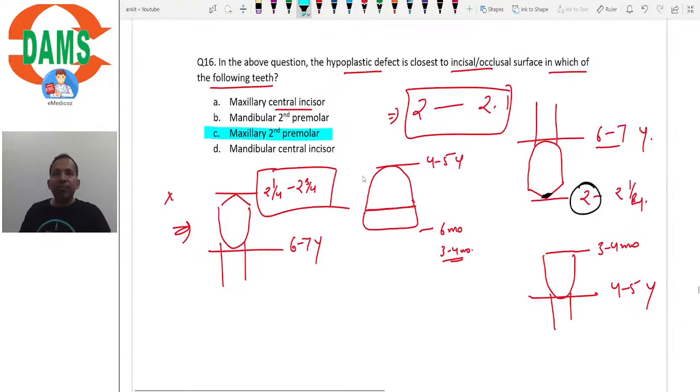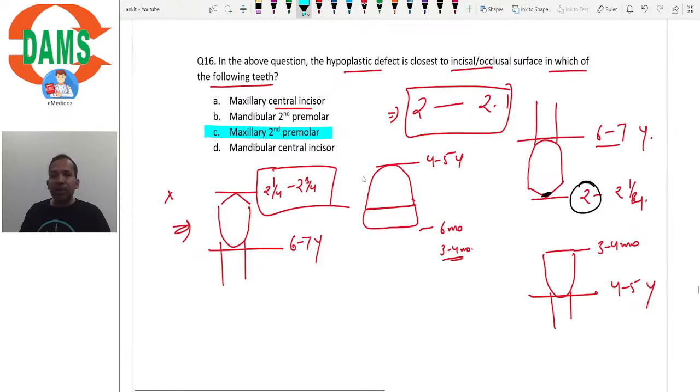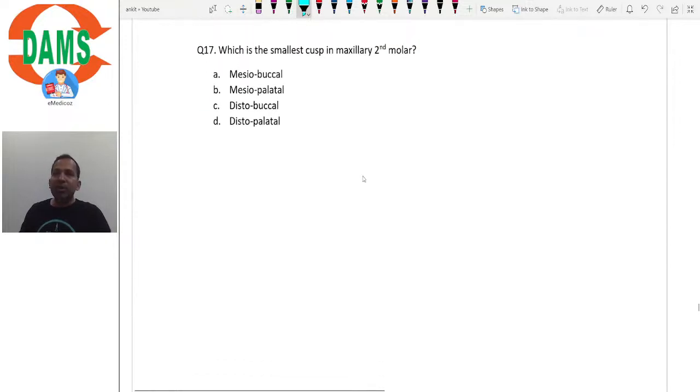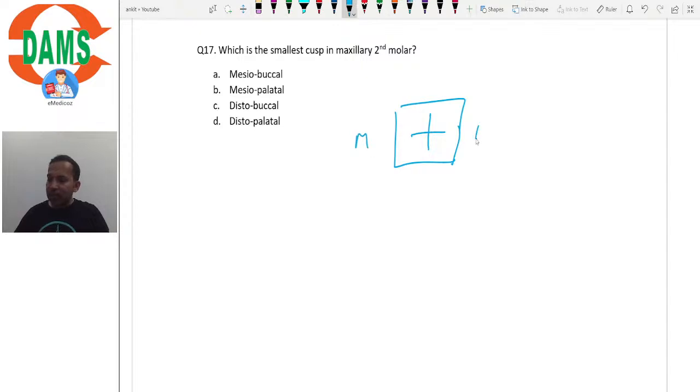So these questions were based on the chronology of the dentition. Next question, which is the smallest cusp in maxillary second molar? So let's say this is the maxillary second molar, and we don't need to draw an inaccurate tooth, isn't it? This is the mesial, this is the distal side, right? This is the lingual and this is the buccal side.